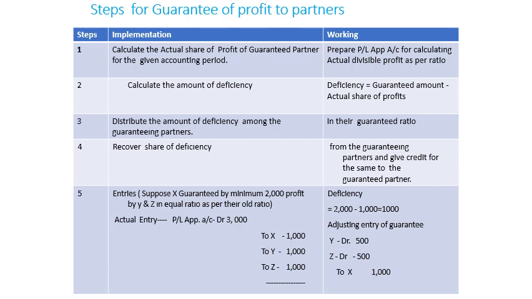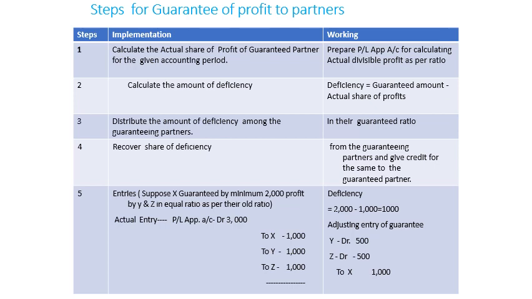Now see the deficiency. Here one example is listed. Suppose X is guaranteed a minimum amount of 2000, and the deficiency will be borne by Y and Z in their equal ratio as per their old ratio. It means the old ratio is also equal. Sometimes the guarantee ratio may be different from the old ratio.